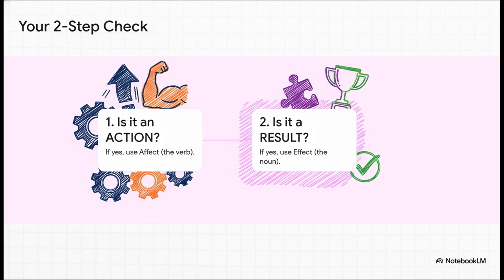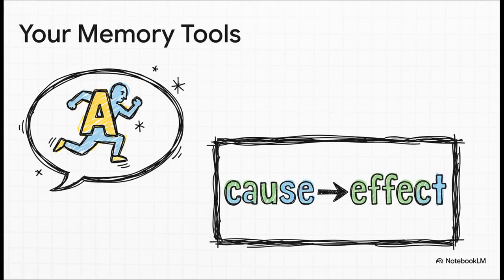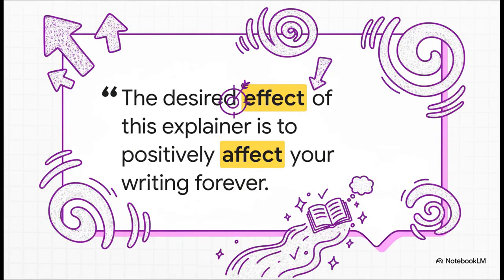First, ask yourself, is this an action? If the answer is yes, you want affect. If not, ask, is this a result? If it's yes, you want effect. That's it. That's your whole game plan. And really, it all just comes down to your two memory tools. Remember, A is for action, which means you use affect. And think cause and effect. The E in cause leads right to the E in effect. That's all you need.